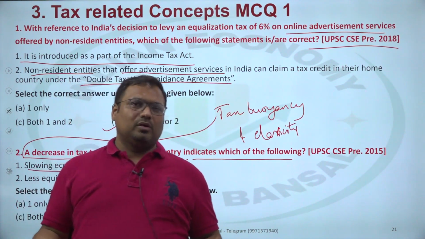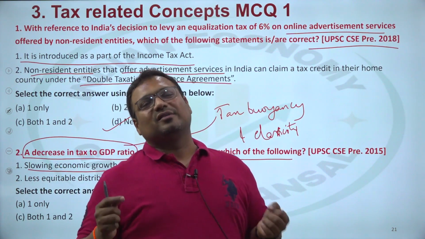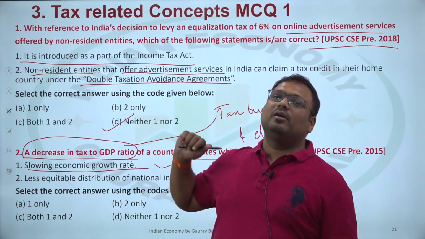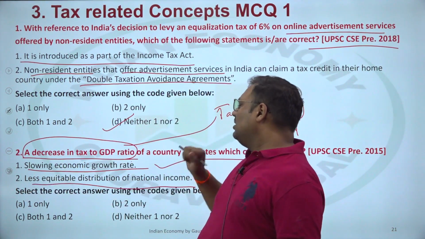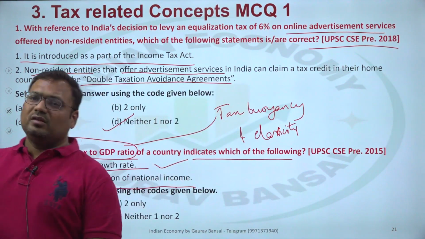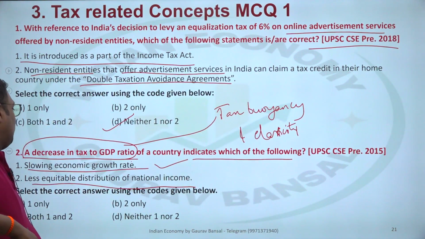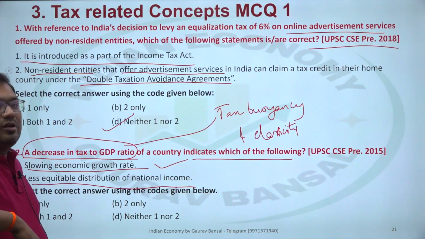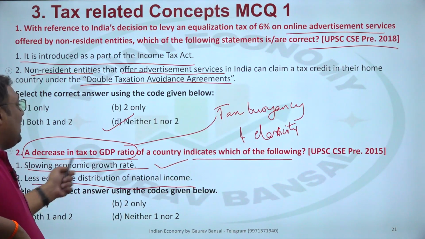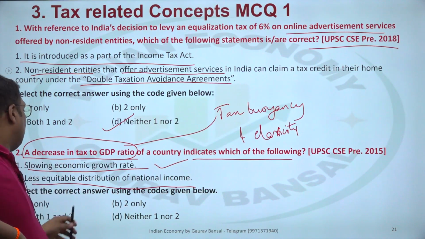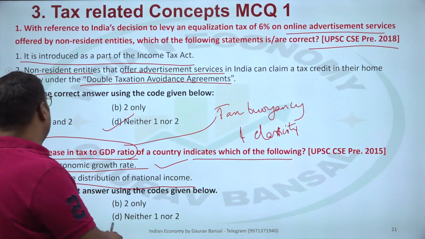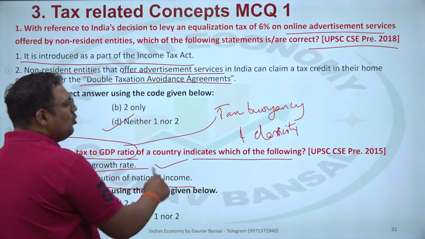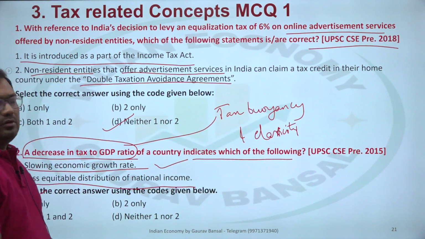It is still possible to have a buoyant tax system despite a less equitable distribution. So this is not a condition that necessarily affects the tax buoyancy. So in this case we cannot select this, because the question doesn't say may. It is an affirmative statement, so only one will be chosen. A will be the answer. It was a tough question because it's not so easy to reject two, but you need to look at the question very carefully. Whether the question is affirmative or optional.